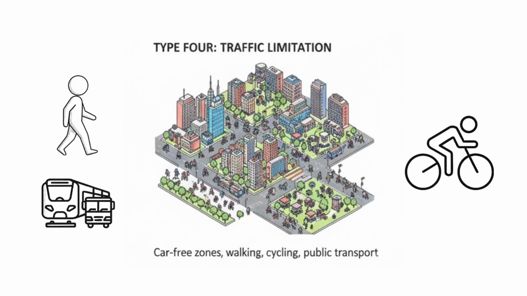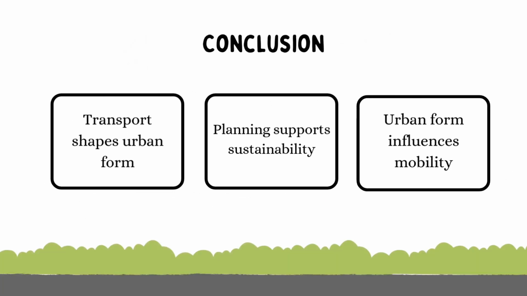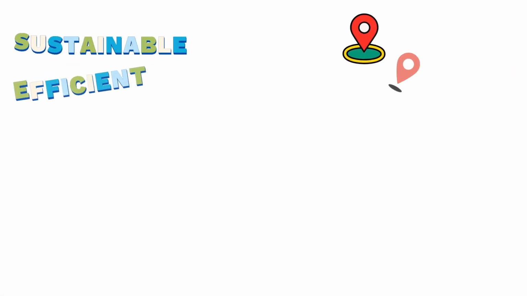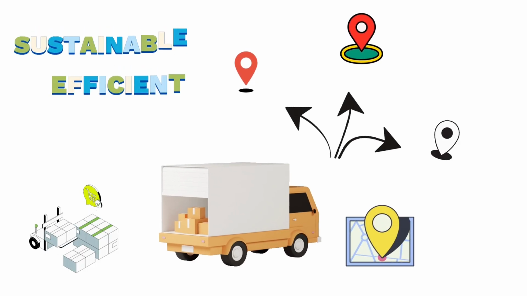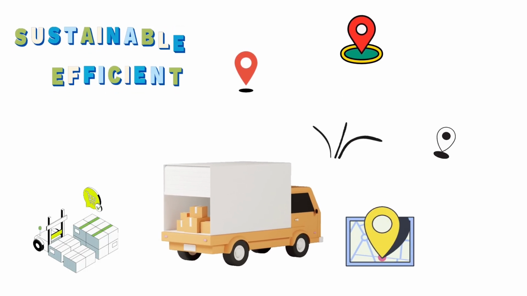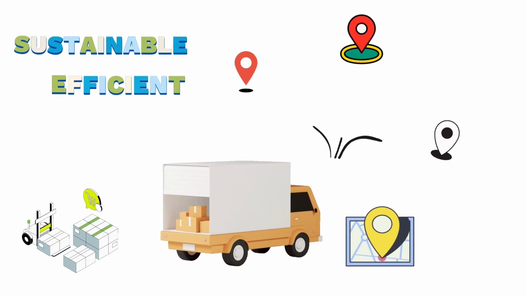In conclusion, the relationship between transportation and urban form plays a crucial role in how cities function and evolve. Understanding this relationship helps planners design transportation systems that support sustainable, efficient, and livable cities.